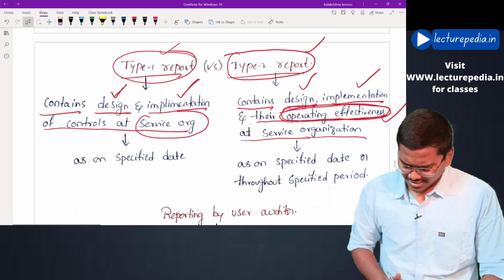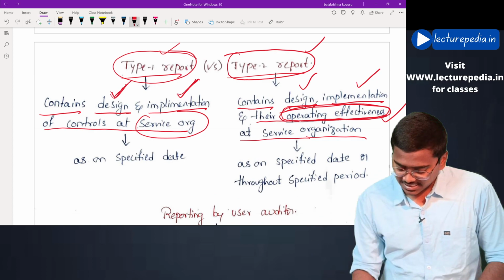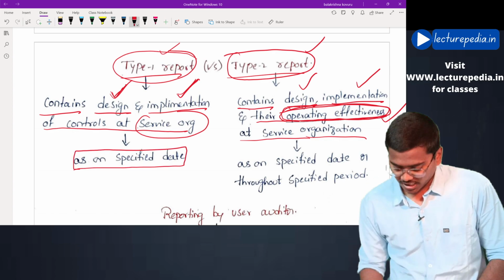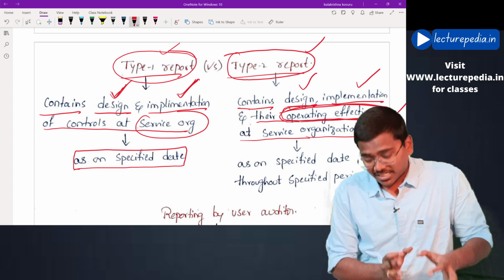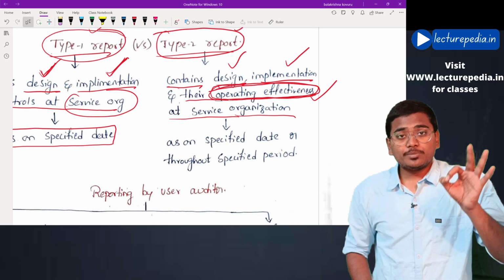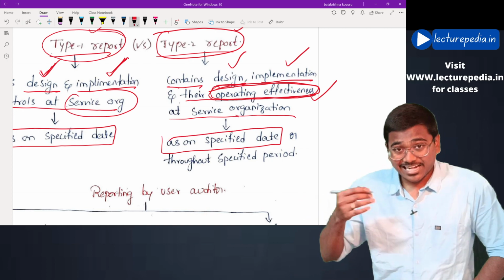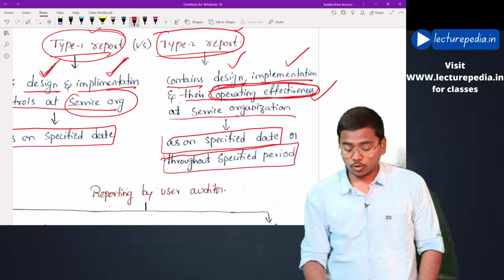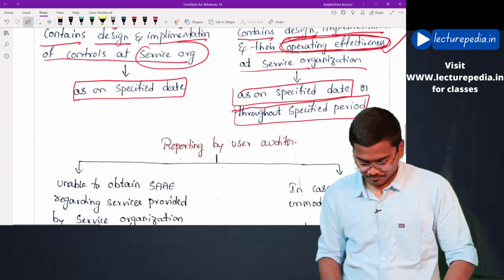Next, another difference is that a type 1 report contains the design and implementation of internal controls on a specific date. On a particular date they will be contained. The opinion will be on a particular date. Whereas in case of a type 2 report, the opinion will be on internal controls as on a specified date, or it can also be throughout a specified period. Hope this is clear. These are the differences between type 1 report and type 2 report.